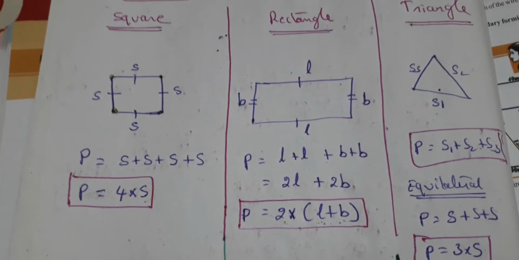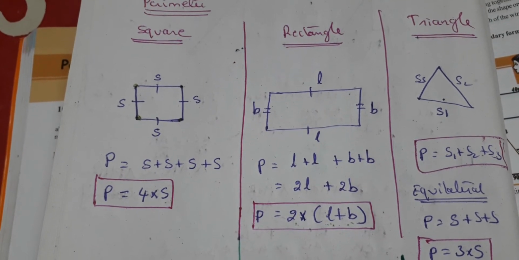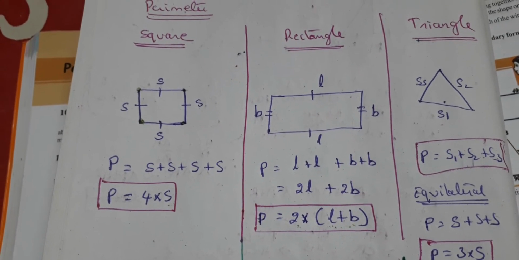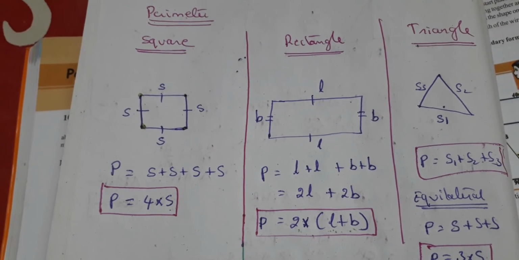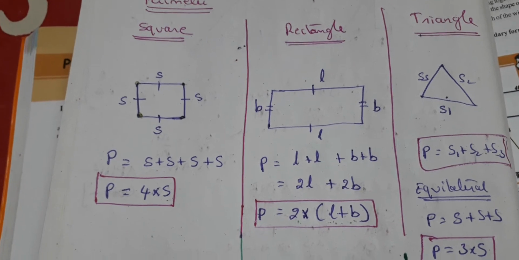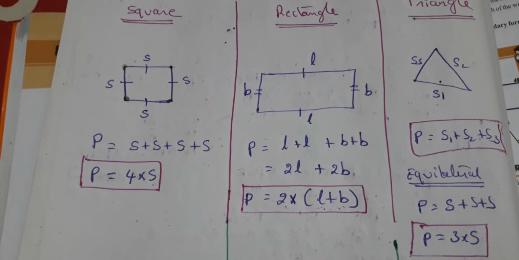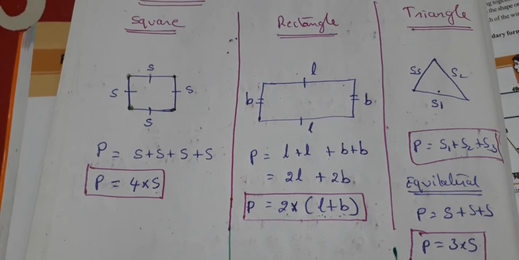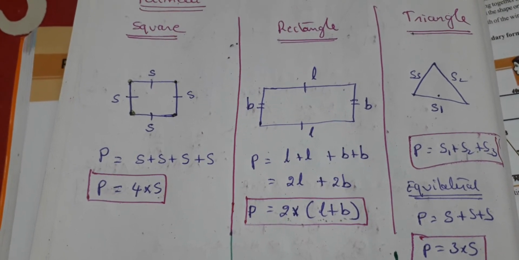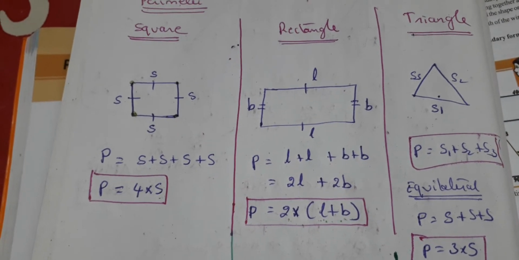The standard formulae for perimeter are these. For a square, all four sides are equal, so you add s plus s plus s plus s, that means four sides, so 4 into s is the perimeter. If it is a rectangle, there are two equal lengths and two equal breadths, so L plus L is 2L, B plus B is 2B.